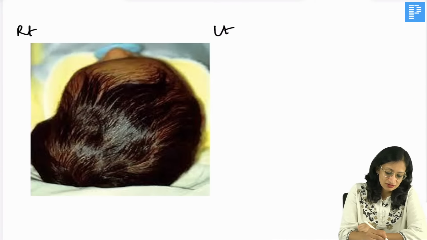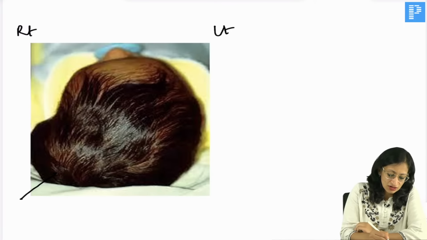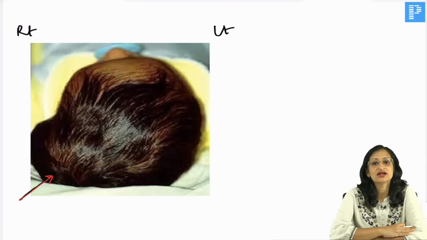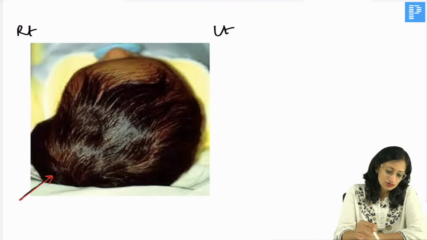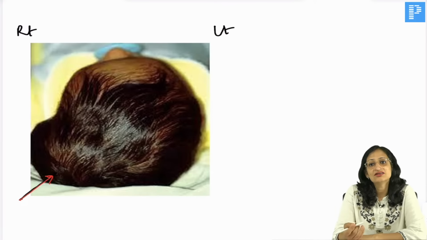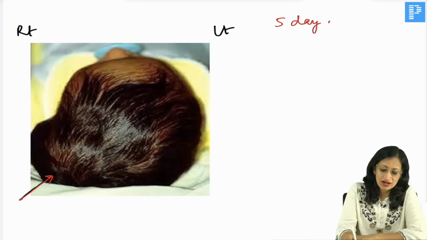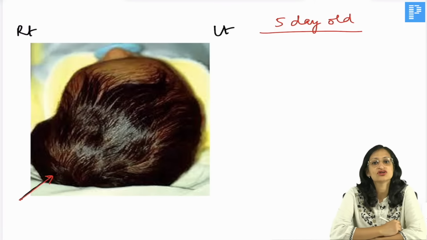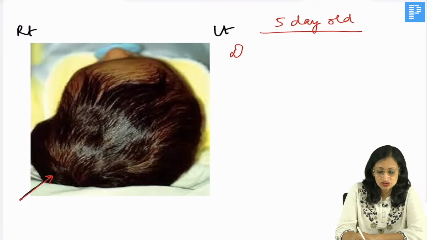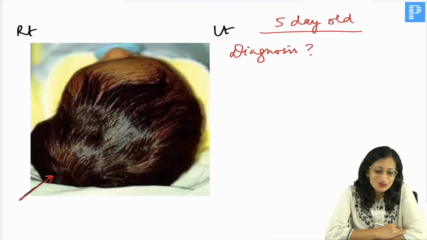So, what do you see here? What we see here is a unilateral swelling involving the head of the baby, right? It is mainly on one side, right? So, right side you can see this swelling is there, and if you have been given the information that this baby is 5-day-old, 5-day-old baby with such a picture, what is your diagnosis? So, 5-day-old baby with such a swelling of head, what is your diagnosis? So, yes, Sanhita, Mohit, Shivani, Karthik, Bunny, no, Marvik, yes. So, this is cephalhematoma.